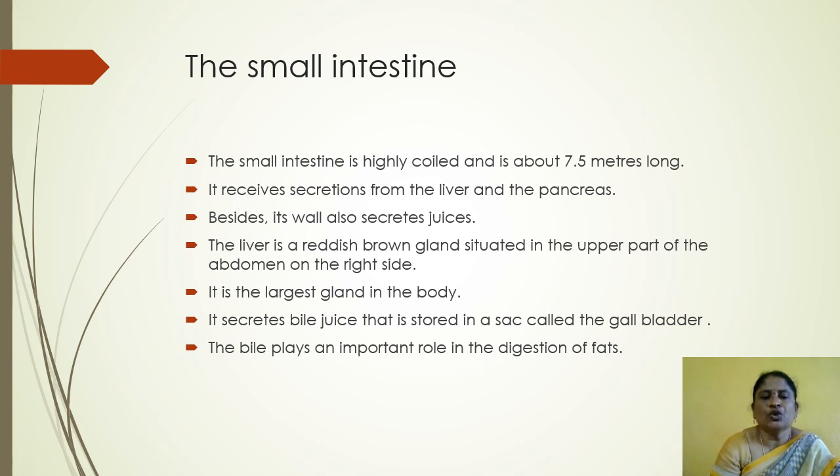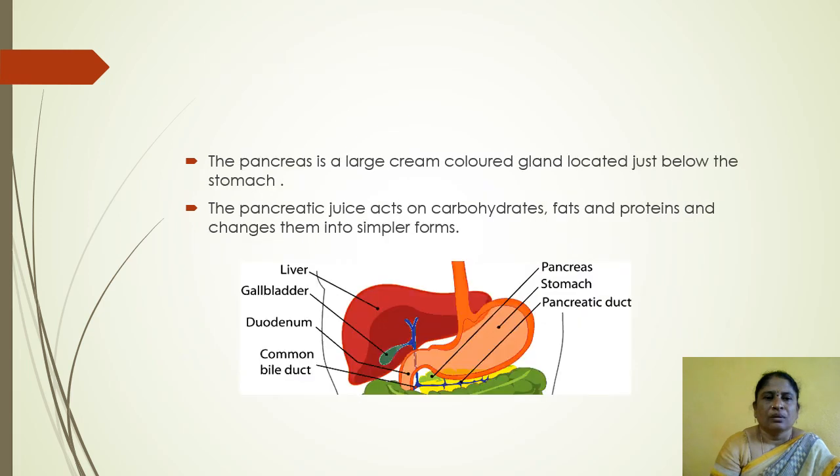It secretes bile juice that is stored in a sac called the gallbladder. The bile plays an important role in the digestion of fats. Bile is secreted by the liver. It acts on fats, breaking them up in the process of emulsification.